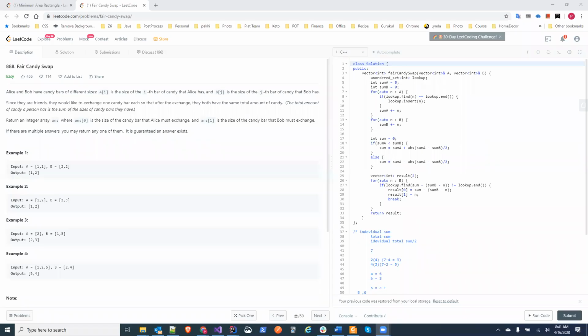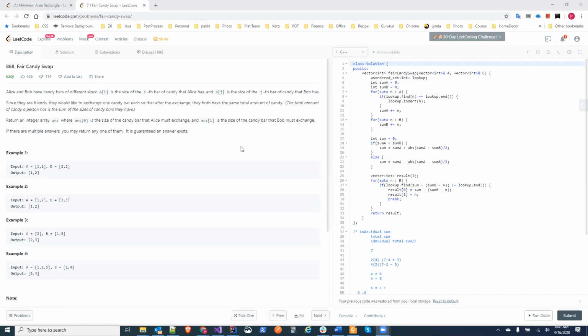Yeah, so the intention was that, as we have to make the equal sum, first I calculated the individual sum. Now I figured out what the final equal sum will be: get the individual sums, add them, and divide by 2.